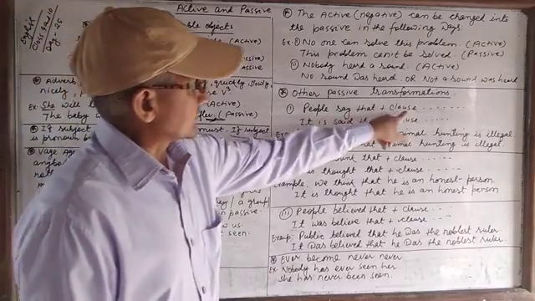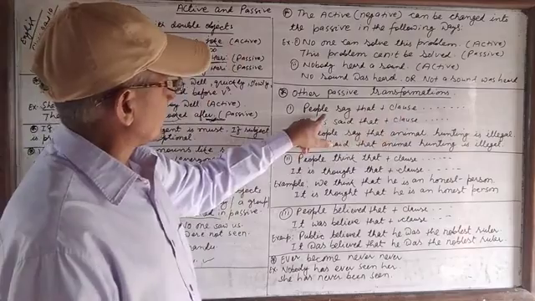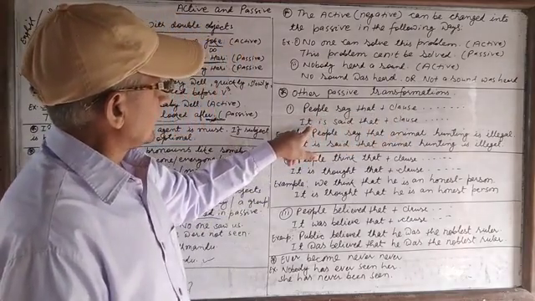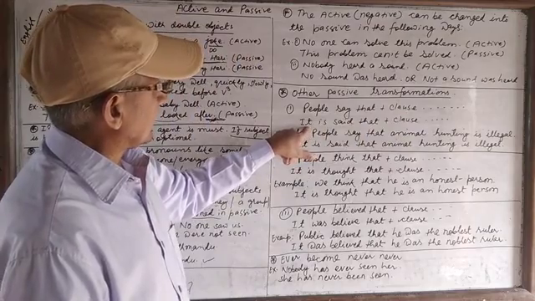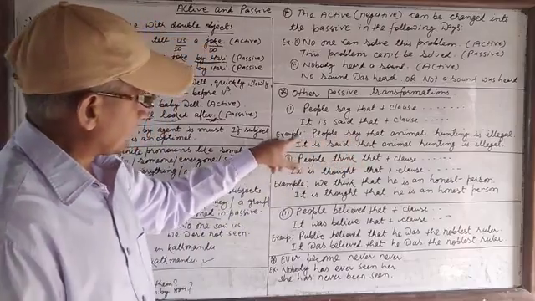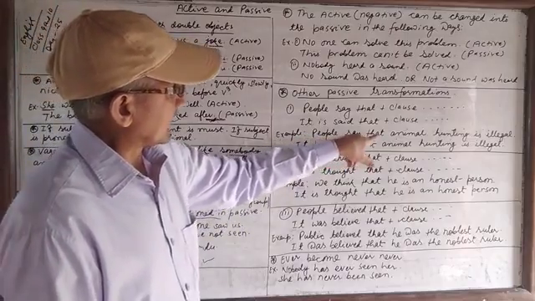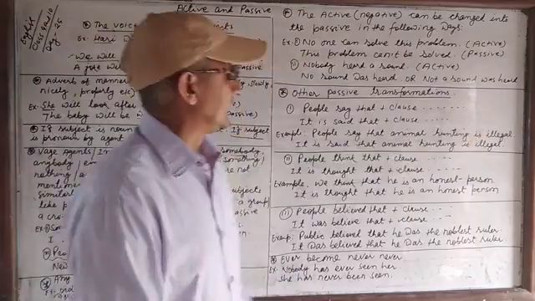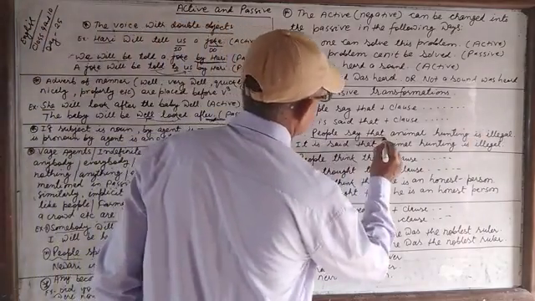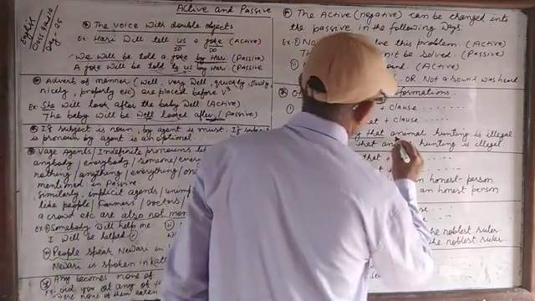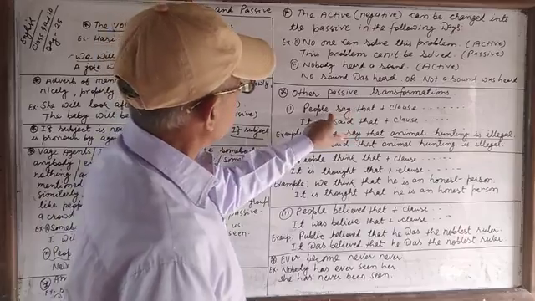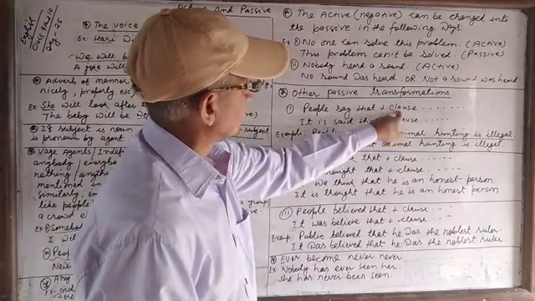People say that plus clause. If the sentence starts with people say that plus clause, we change it into passive like this: it is said that plus the same clause. See the example. People say that animal hunting is illegal. People say that is the first part, and animal hunting is illegal is the clause.